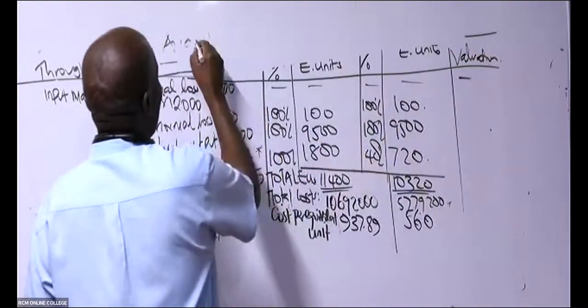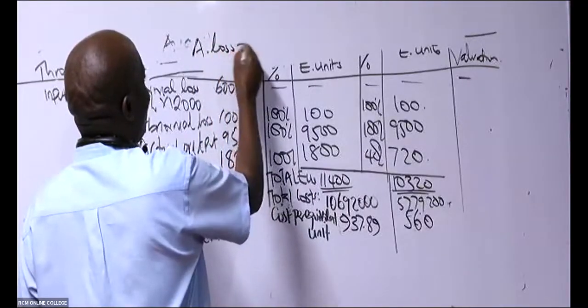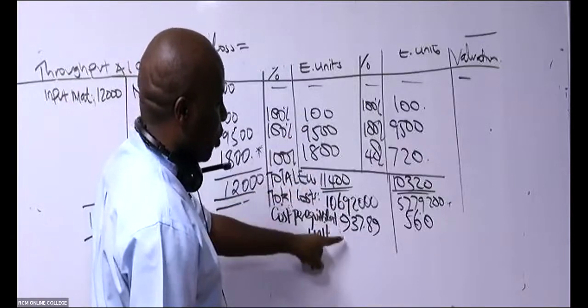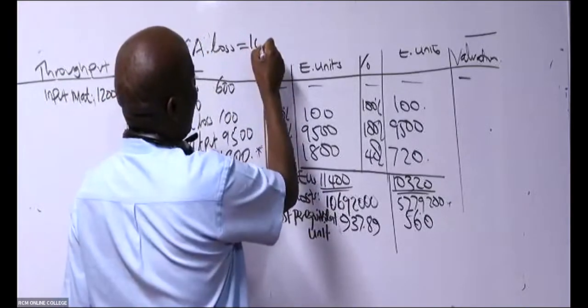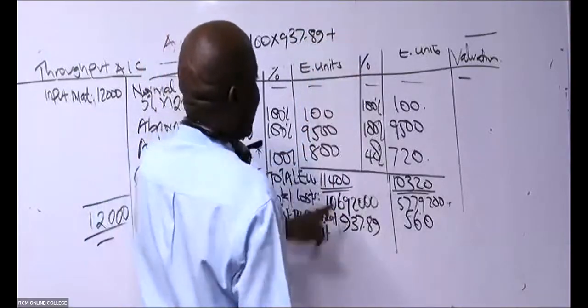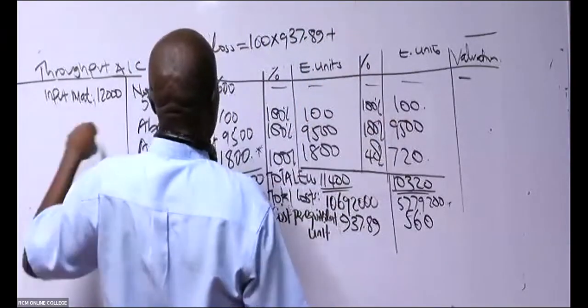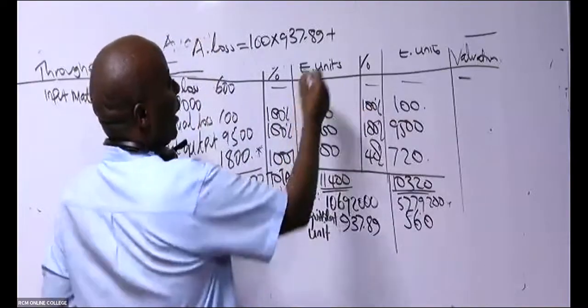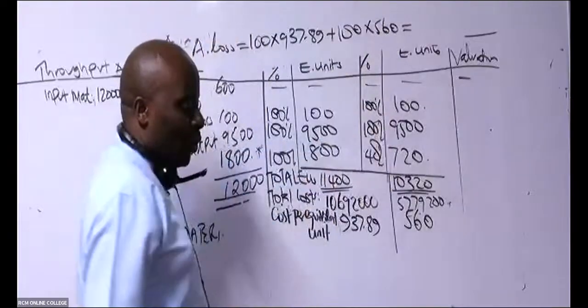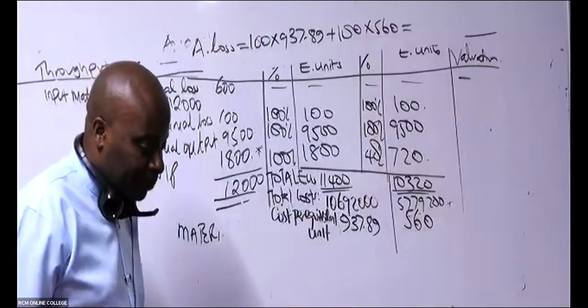Abnormal loss valuation. I will take in this case here 100 times cost per unit here. So 100 times 937.89 plus 100, because I'm tracking the abnormal loss, 100 times 560. So is there somebody who is able to give us this answer?